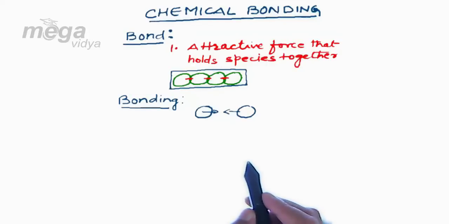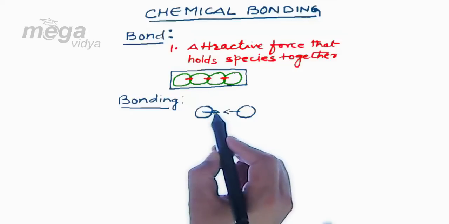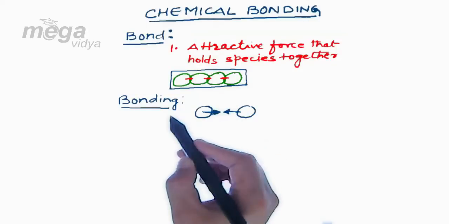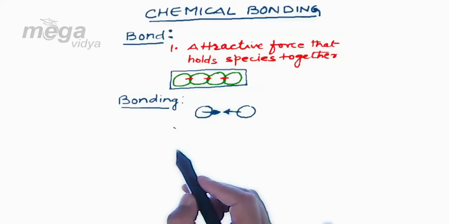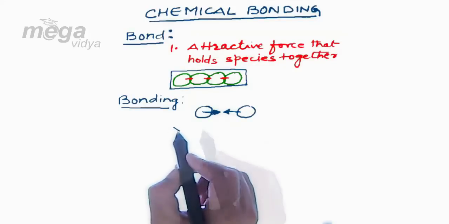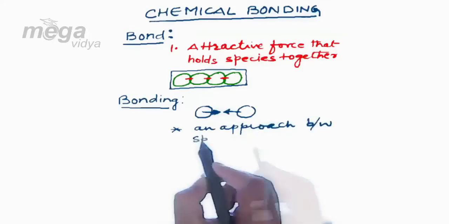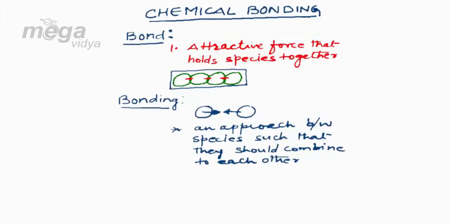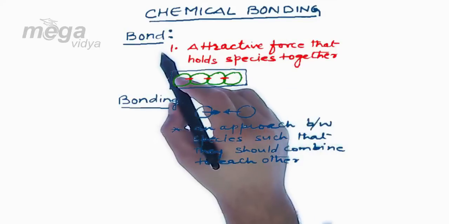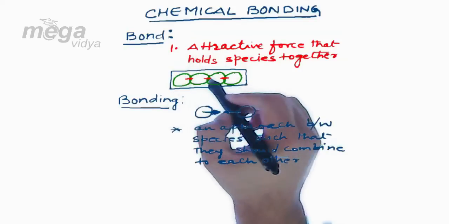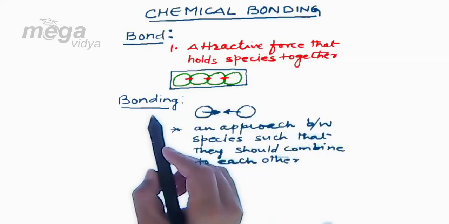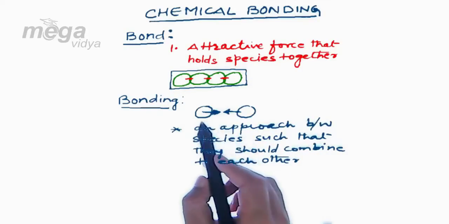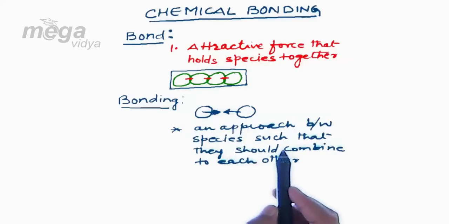So basically, for the formation of a bond, the species should approach each other. Bonding is the phenomenon which signifies the approach of the particles or species towards each other for bonding with each other. So bonding can be explained as an approach between species such that they combine to each other. In bonding we first talked about the bond, which is a force which bonds the species together. Second, the word bonding represents the approach between the species after which they combine to each other.